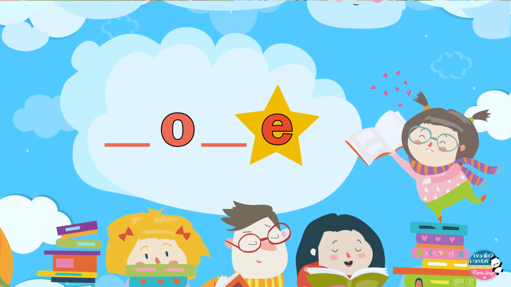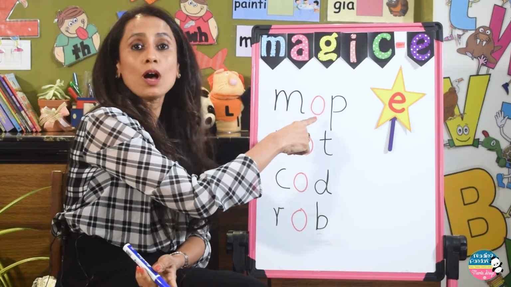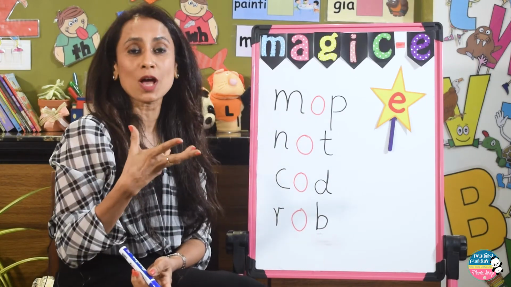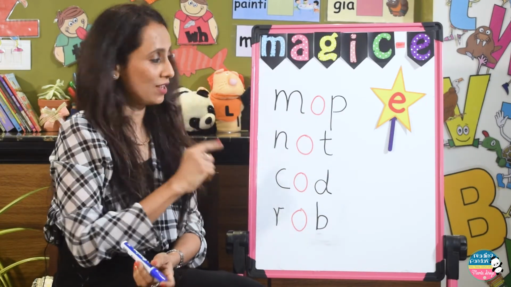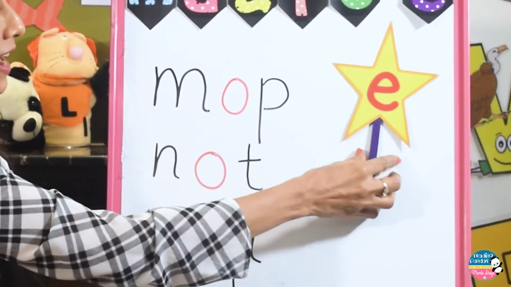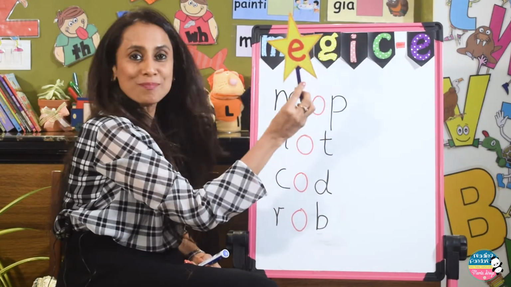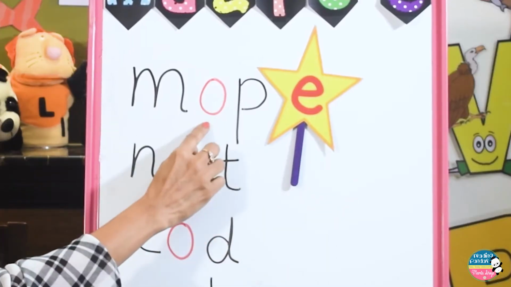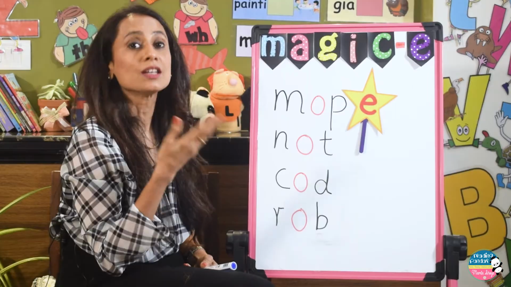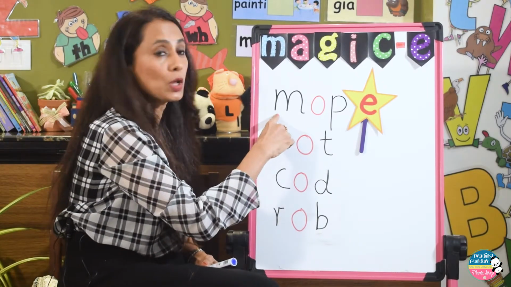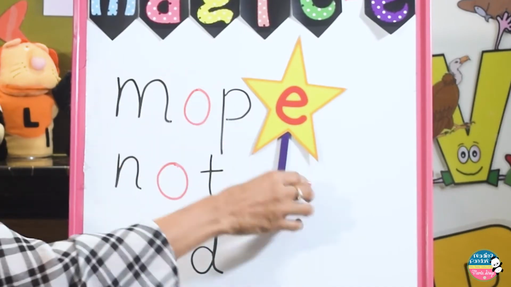Moving on to the next set here, where the vowel O is going to make the short vowel sound. Mop, and the magic E comes and taps onto O and it will turn into O. Now let's read the word here. It will become mope. Yes.